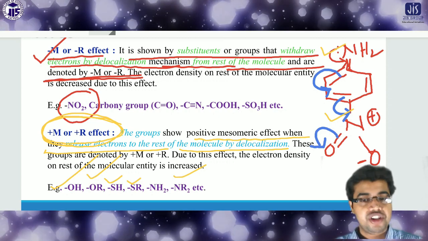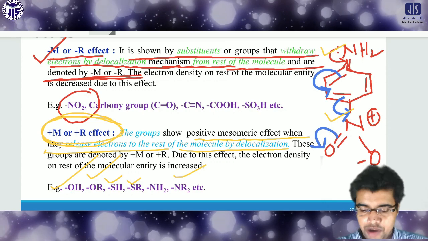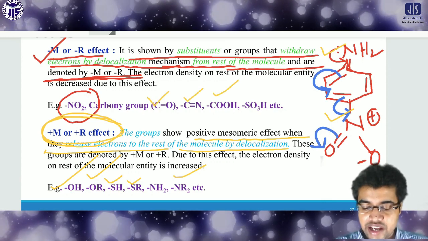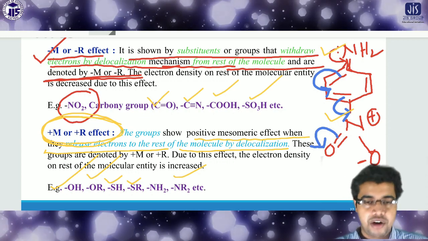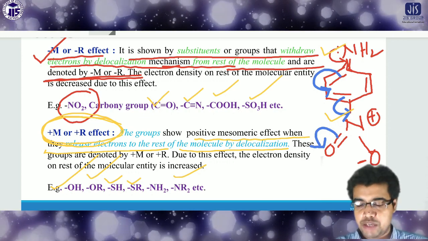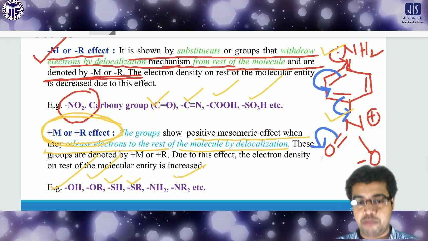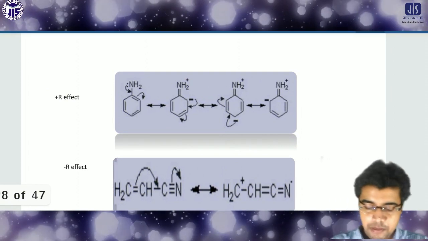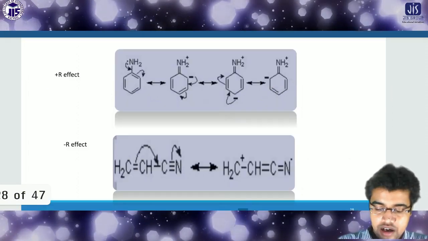But compounds which withdraw electron density, like NO2, like CO, like CN, like COOH, like SO3H, all withdraw electron density from the rest of the compound. So this type of compounds have the minus M or minus R effect. This is another example of plus R and minus R effect.